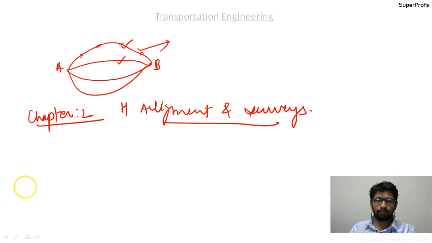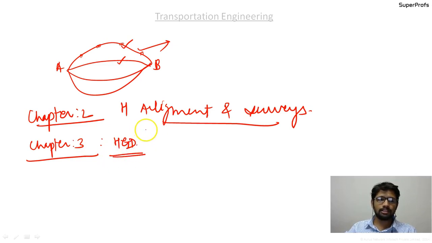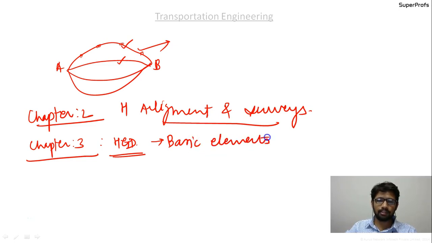Afterwards we moved on to chapter 3. In this, this is where we started with the highway geometry design, and the first chapter that we covered was the basic elements in highway geometry design.